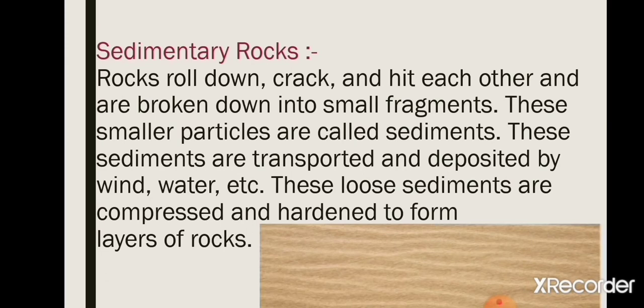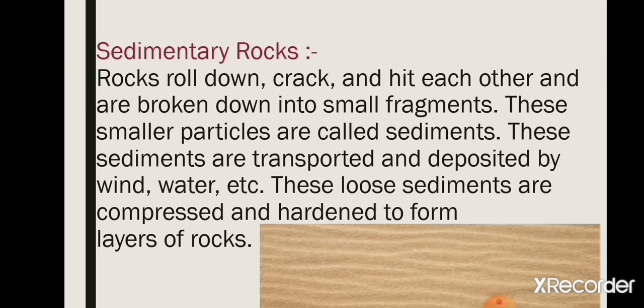Now let's talk about the second type of rock. These are sedimentary rocks. Rocks roll down, crack, hit each other and are broken down into small fragments because of natural activities, because of weathering and other natural forces.